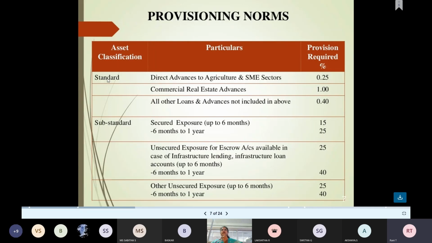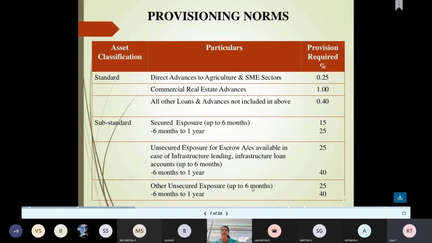See, what is the meaning of standard? Standard assets means you are getting money from there. The loan is paid as interest, and the principal is also paid then and there. For that purpose, you need to keep some percentage as reserve, that is, as a provision, which is 0.25 percent. Then if it is for commercial real estate, 1 percent. All this you need not worry about.